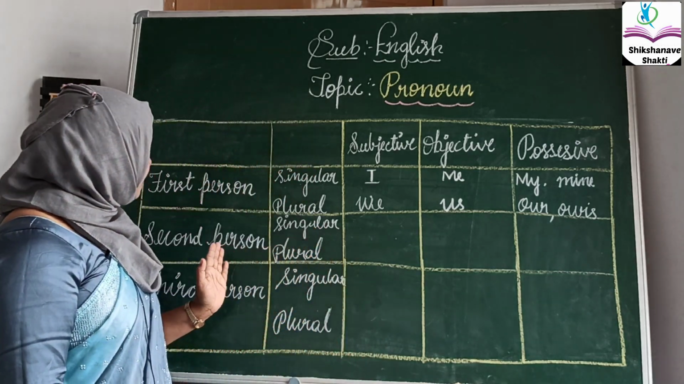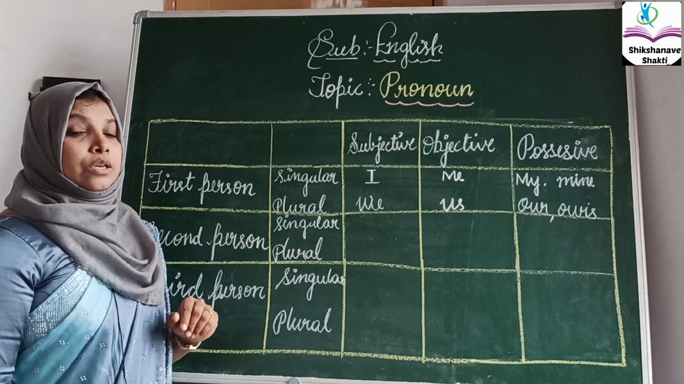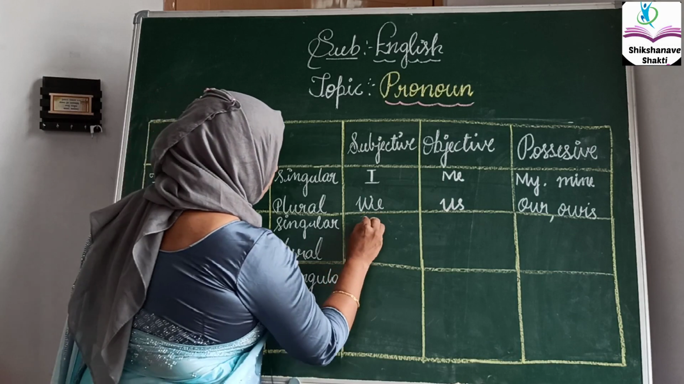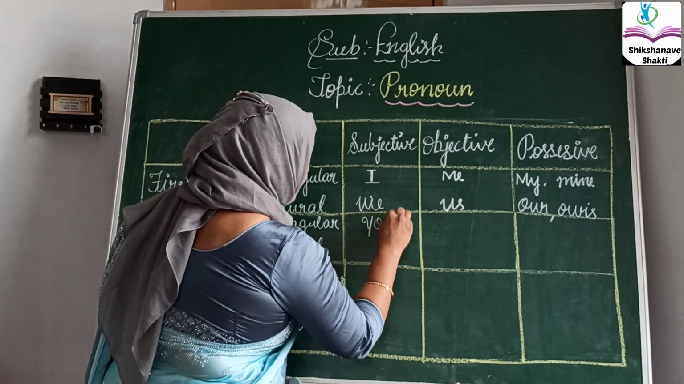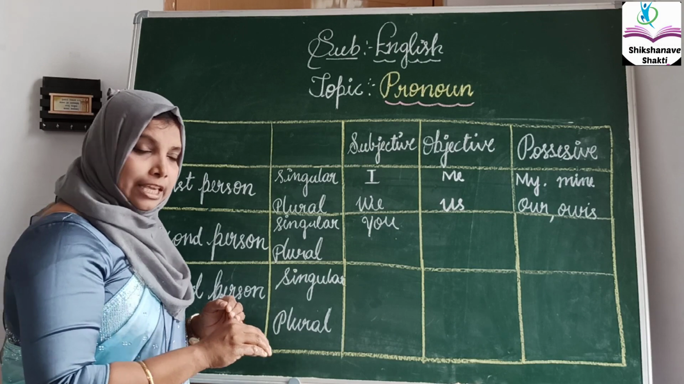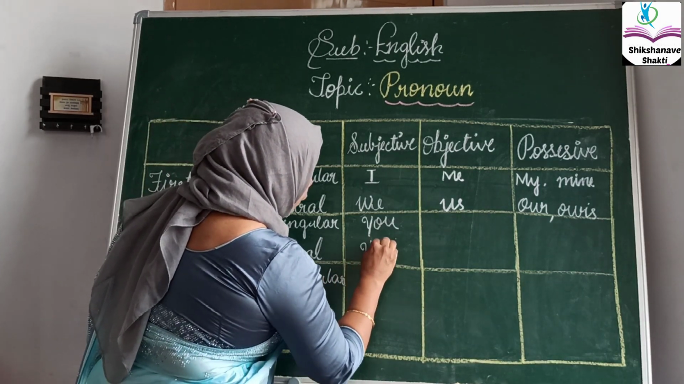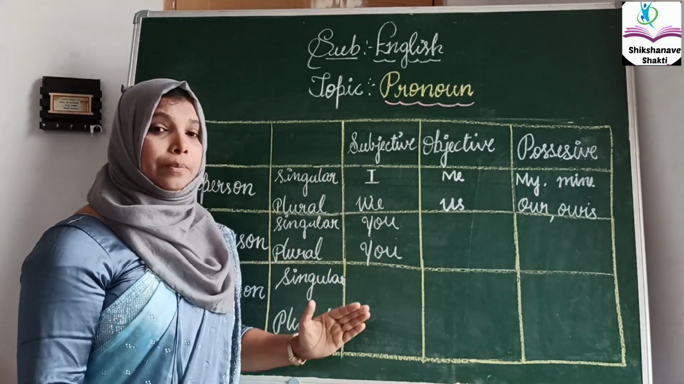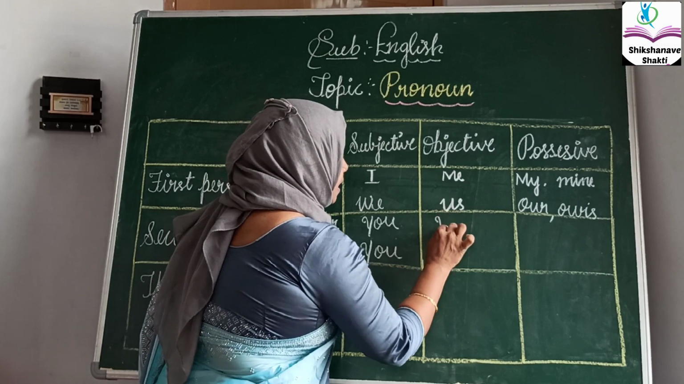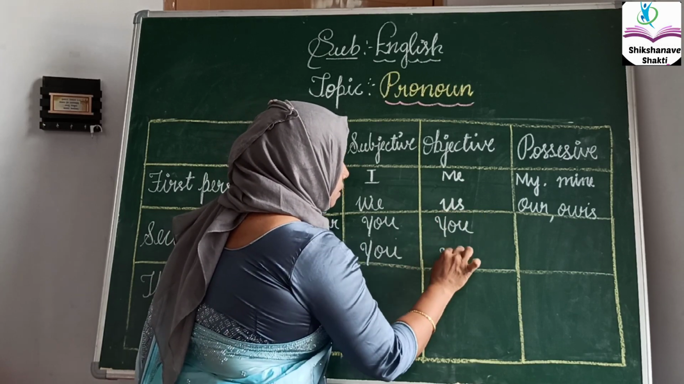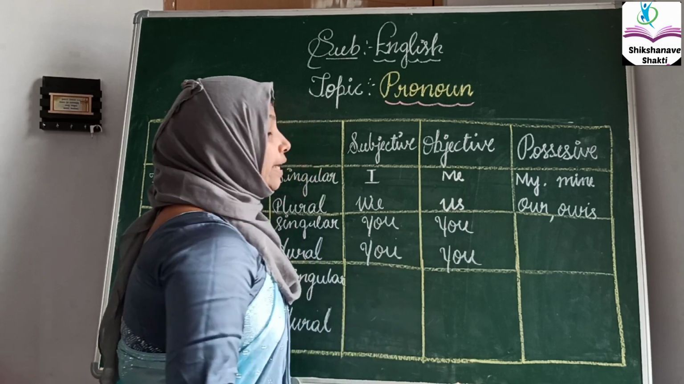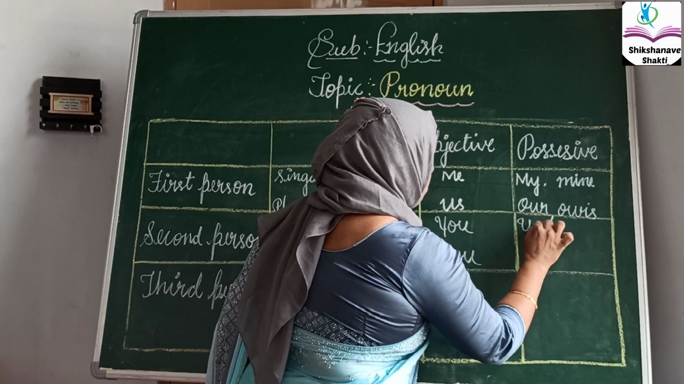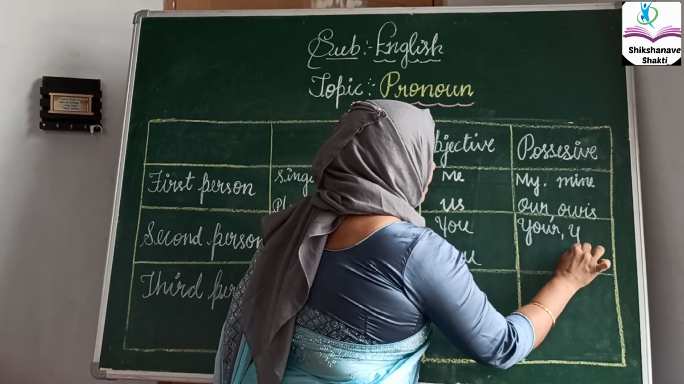Okay? Let's see the second person. Who is the second person? The second person is you. In the singular also you. Even the plural also you. Let's go to the objective. Objective will be the same as it is because here there are no changes. You only. In the possessive, it changes: your, yours.